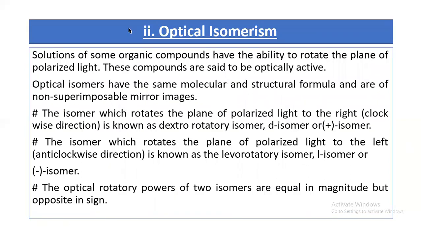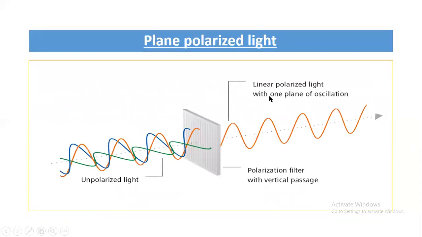Now I'll discuss what optical isomerism is. Solutions of some organic compounds have the ability to rotate plane polarized light. These compounds are said to be optically active.